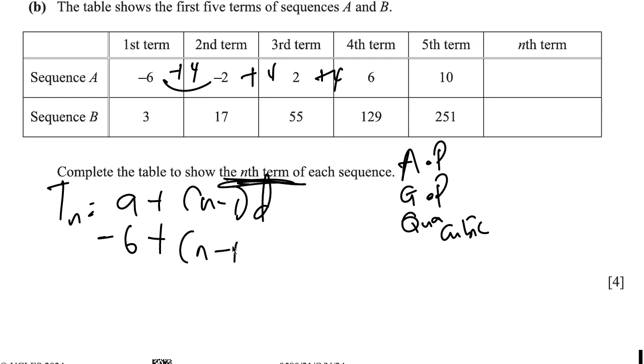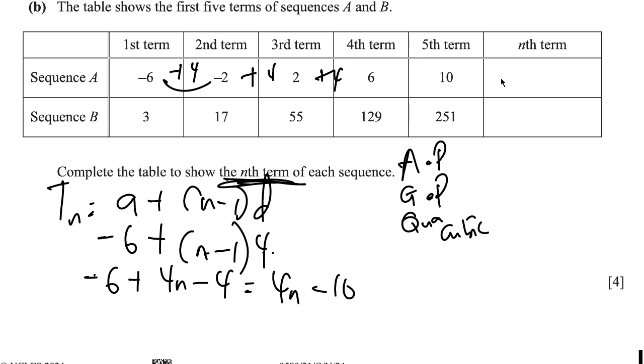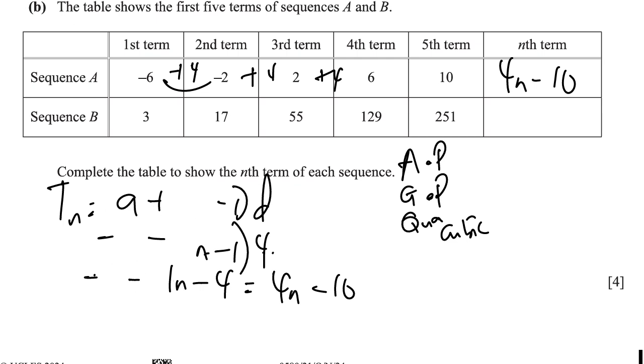You're asked for the nth term, so you don't need to substitute anything for n. And d is the common difference between the terms, which is 4. So we're going to have negative 6 plus 4 times (n minus 1). 4 times n is 4n, then 4 times negative 1 is negative 4. Then negative 6 minus 4 is negative 10. So we have 4n minus 10 as the nth term of the sequence. Now, the second sequence I would want to explain separately.